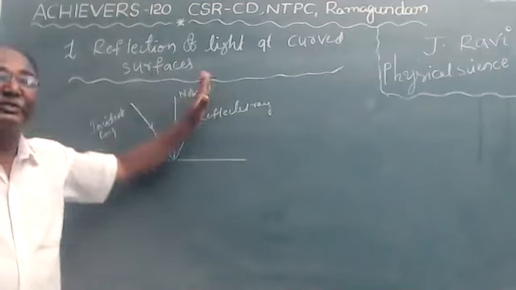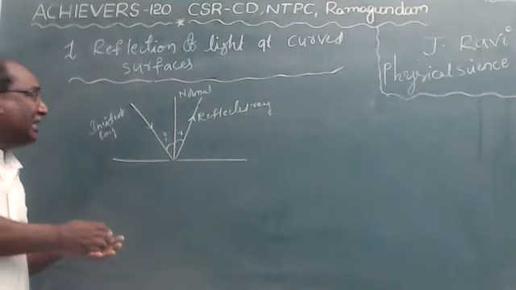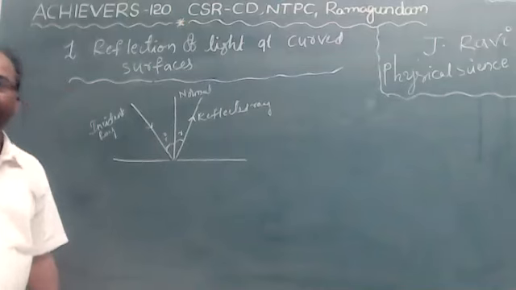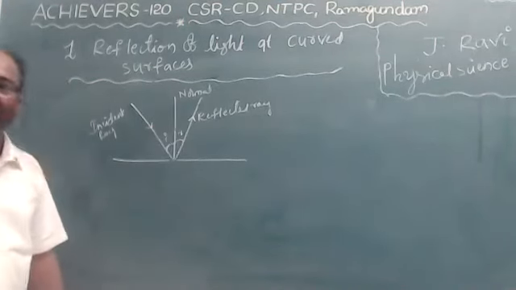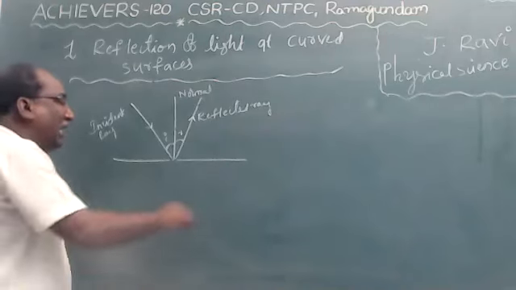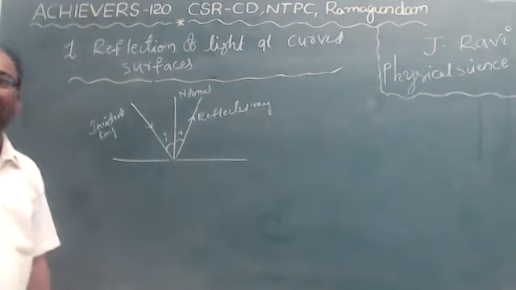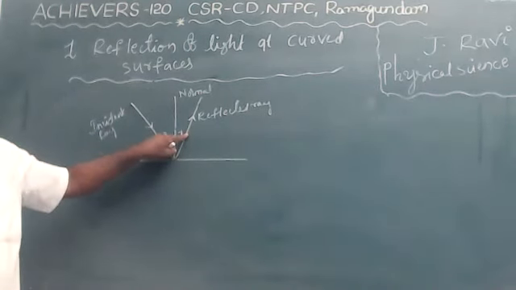When the light gets reflected, it makes some angles. The angle formed between the normal and the incident ray is called the angle of incidence, and the angle between the normal and the reflected ray is called the angle of reflection.